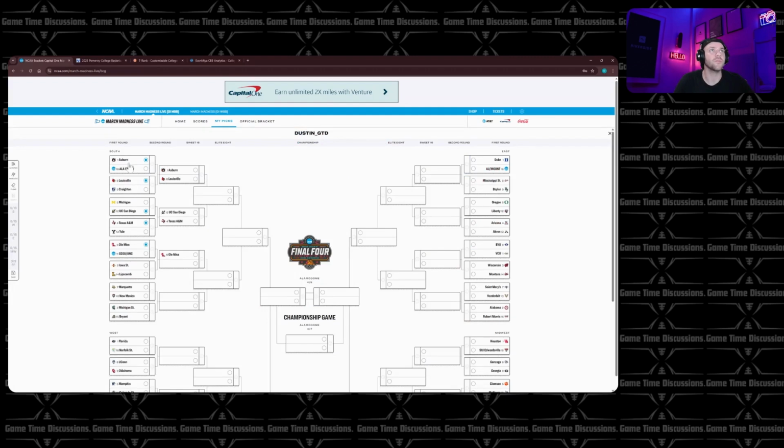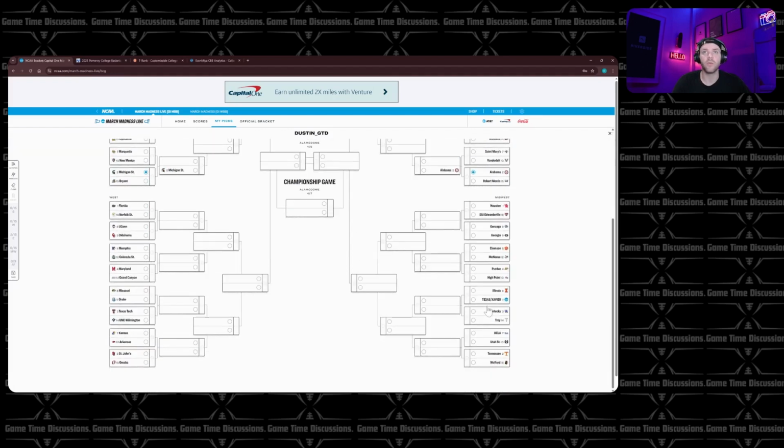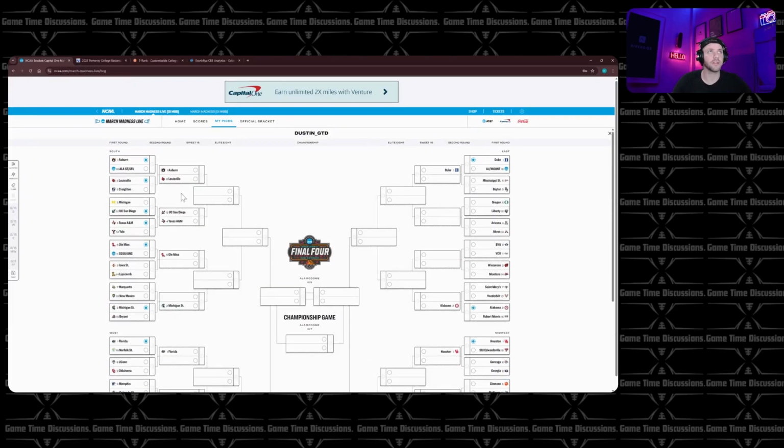All right, so we're going to go ahead and start, and we'll just go region by region. So we'll start with the South. 16-1, we're not going to have anything real interesting here. And this is going to be the same case for all the regions. I think the 16 seeds, and truthfully all the 2 seeds, are probably going to end up being the same thing, where we don't really make any changes there. Pretty chalk. Nothing too terribly exciting.